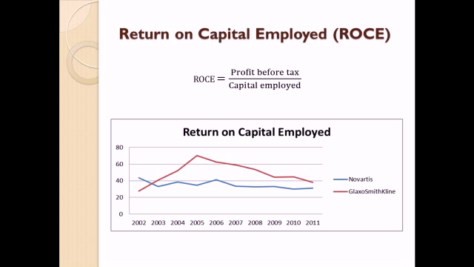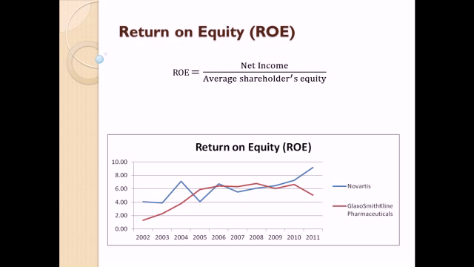The value of ROCE for the year 2011 is less as compared to the year 2002. Even though the profits increased in the year 2011, the capital employed also increased as the total assets and current liabilities increased, thereby impacting the ROCE for Novartis.